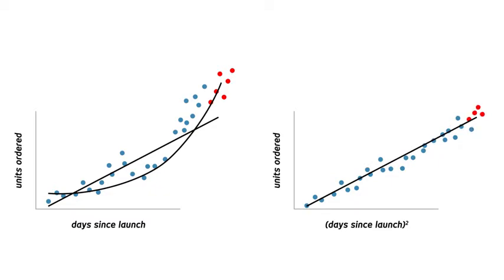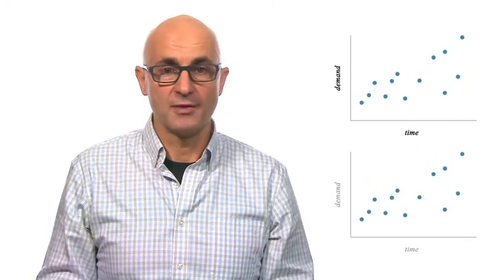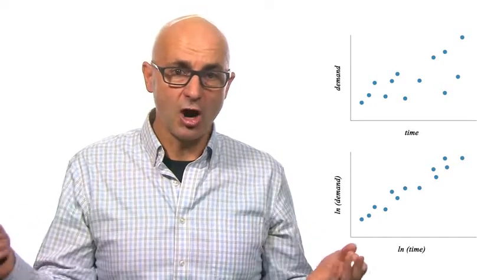So we've described that relationship well, given we knew ahead of time it was nonlinear and was a function of time squared. But what if we don't know that? What if we don't know it's a function of time squared? How do we uncover that relationship? Well, we can do that using transforms. The most common transform we use is called the natural logarithm. So instead of doing a scatter plot of demand versus time, we do a scatter plot of the natural logarithm of demand versus the natural logarithm of time. And it turns out that relationship is linear and strong.